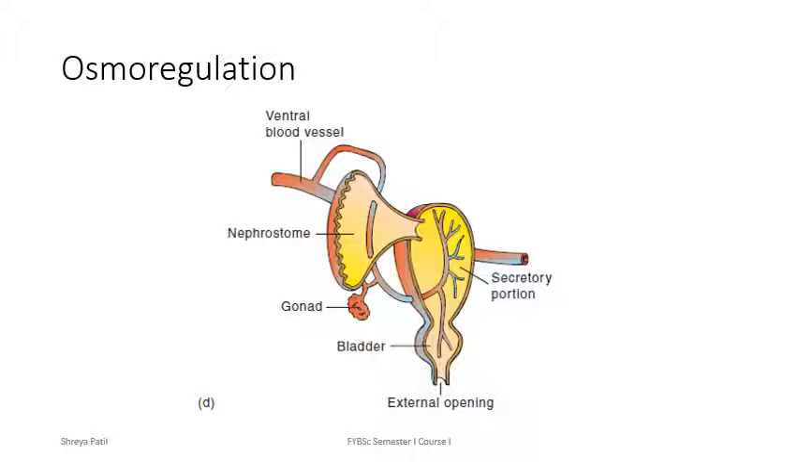The excretory system in Annelida consists of coiled tubes called nephridia. These nephridia open into the coelom by way of ciliated funnel-shaped opening called nephrostome. Nephridia in Annelida are homologous to nephrons which are present in the vertebrate kidney.